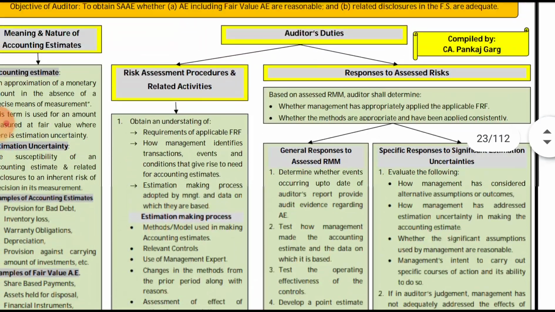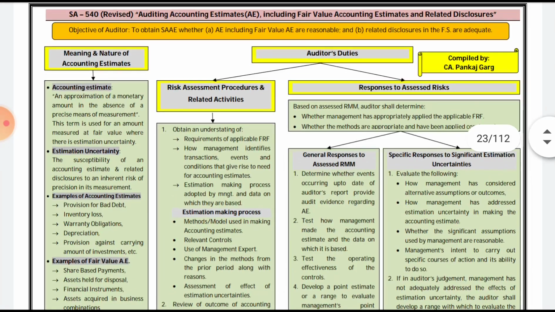Okay, so we are done with this, SA 540 in SA 550.